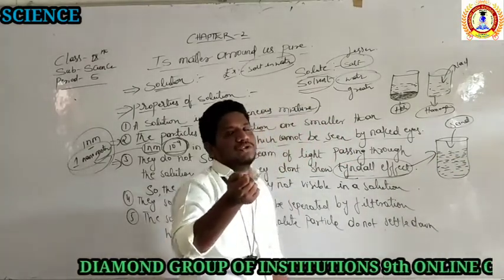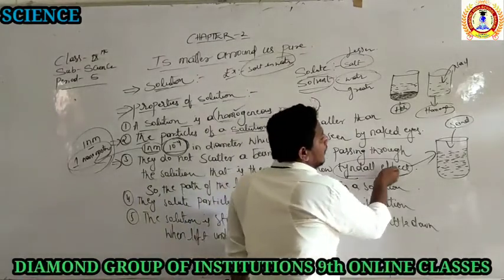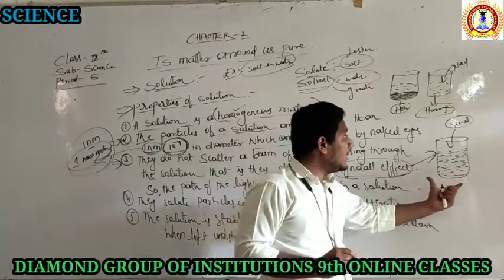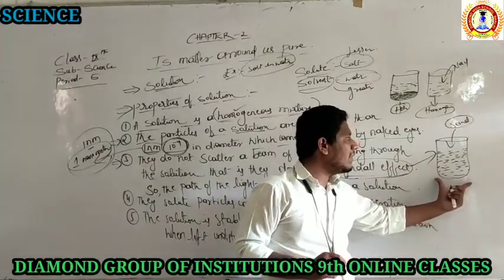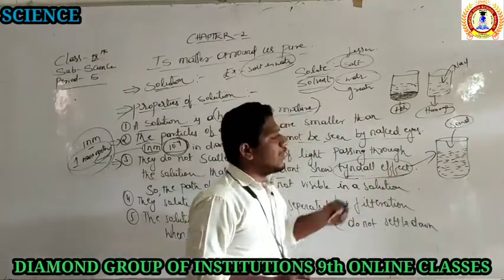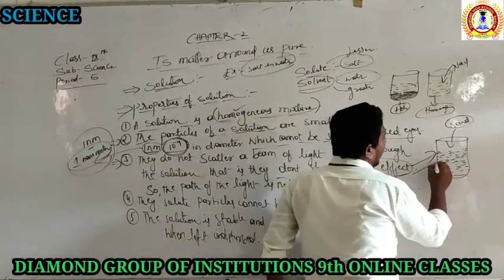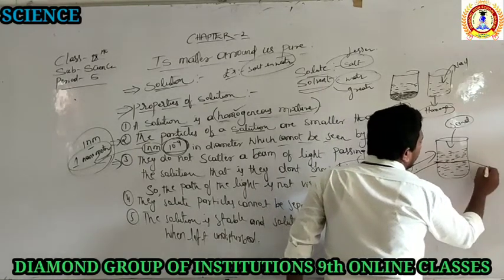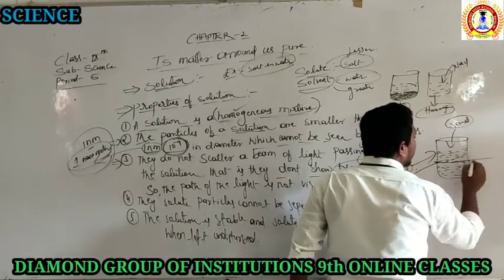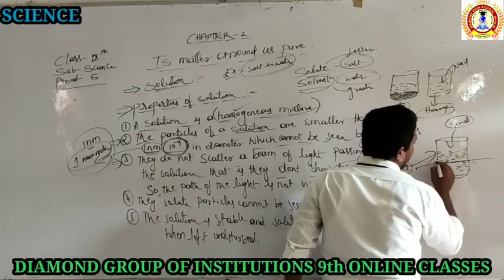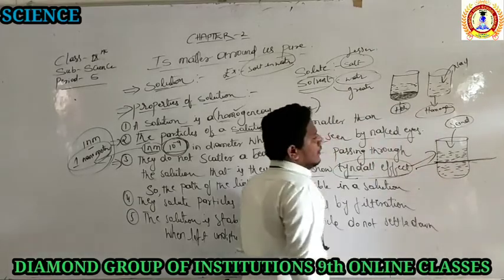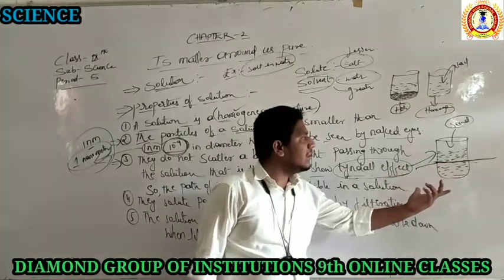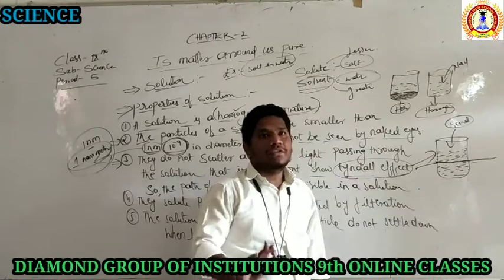You just take a torch, right? You take one torch and put the torch before or on that glass. You have to take a transparent glass. Don't take different glasses. You have to take the transparent glass only. Put the torch there. When you put the torch, you can see this reaction or this effect. So what is there? We can see the ray of light passing through even the empty glass also. It is not possible, right?